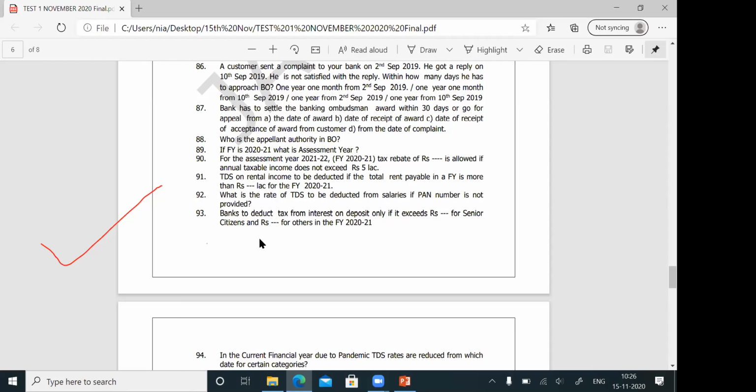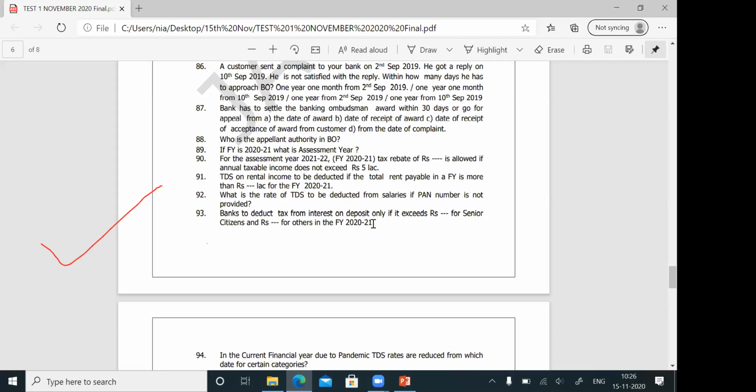Question number 93. Banks to deduct tax from interest on deposits only if it exceeds dash for senior citizens and rupees dash for others in the financial year 2021. In the current financial year, we have to deduct 10% TDS on the interest on term deposits.